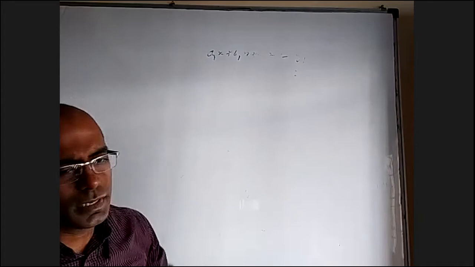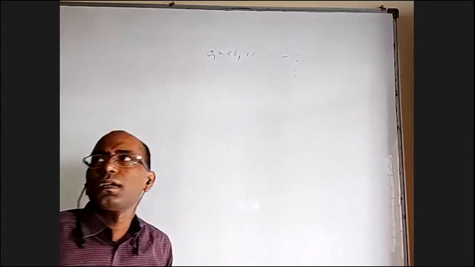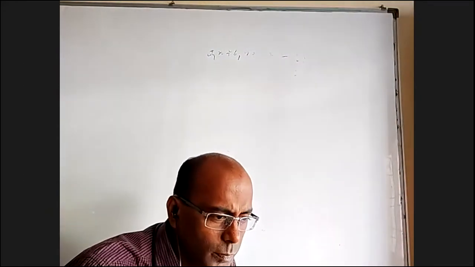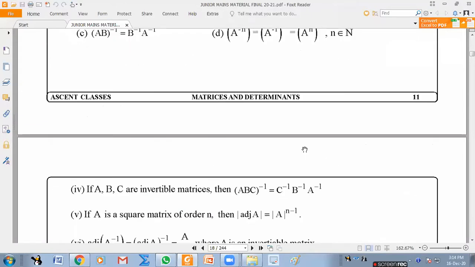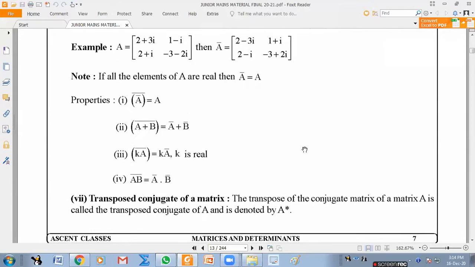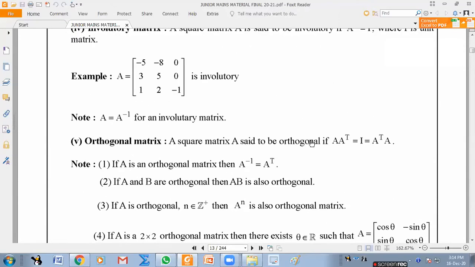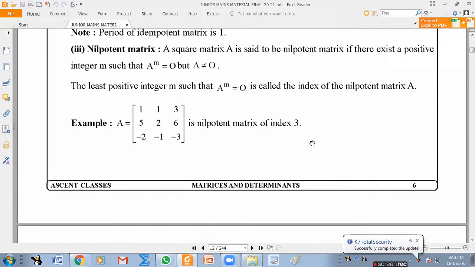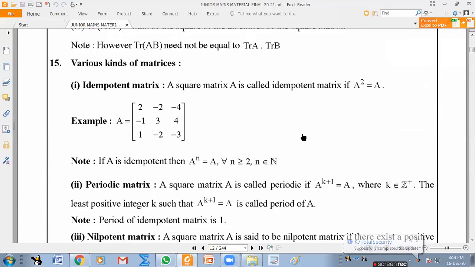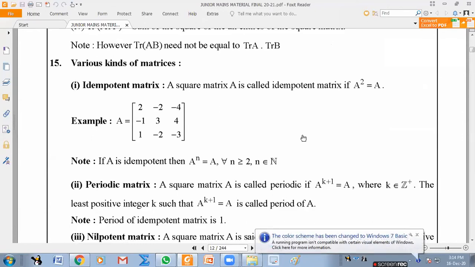Mostly theory is done here, it's only a matter of questions. I just want to quickly show about types of matrices and close for the day. When I talk about types of matrices, there are two things. One is about upper triangular matrix, lower triangular matrix, and all those details. They are very simple, I am not planning to talk about them. Here you can see on the screen. Point number 15 here, various kinds of matrices.